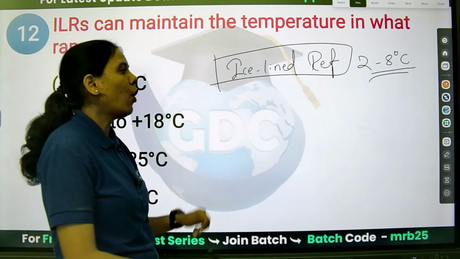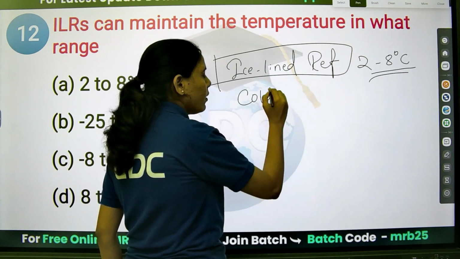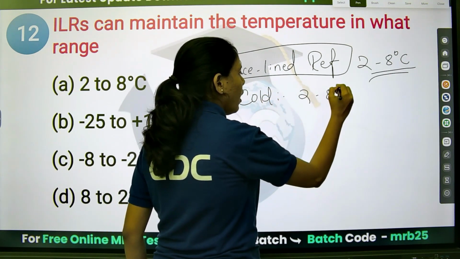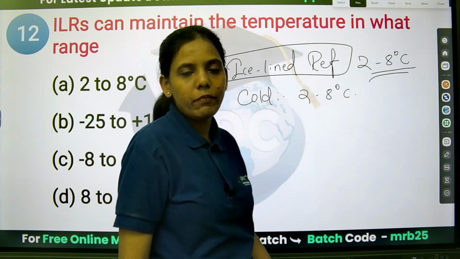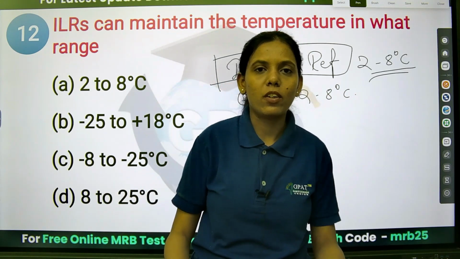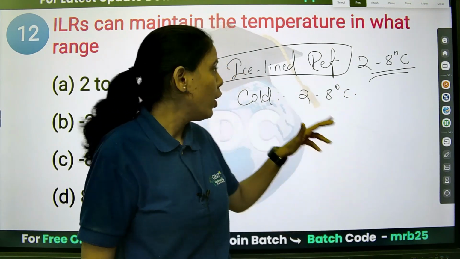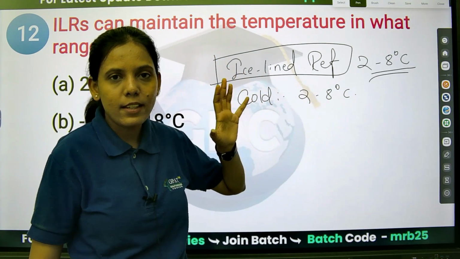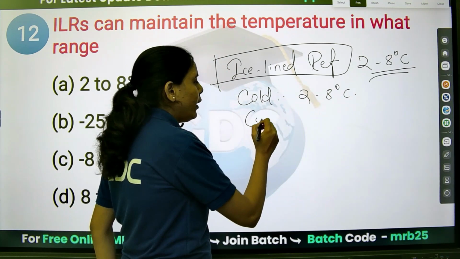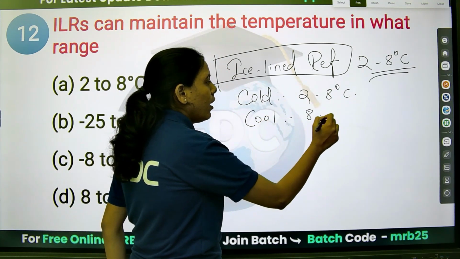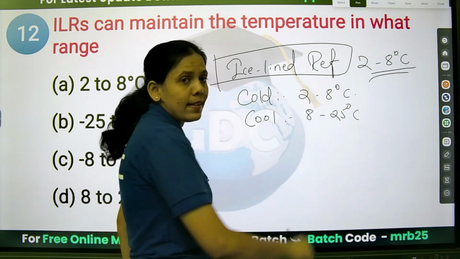That is also cold. Since we are talking about the pharmacist examination, you should know the storage conditions: cold, cool, warm. First is cold, 2 to 8 degrees Celsius. Cool is 8 to 25 degrees Celsius.